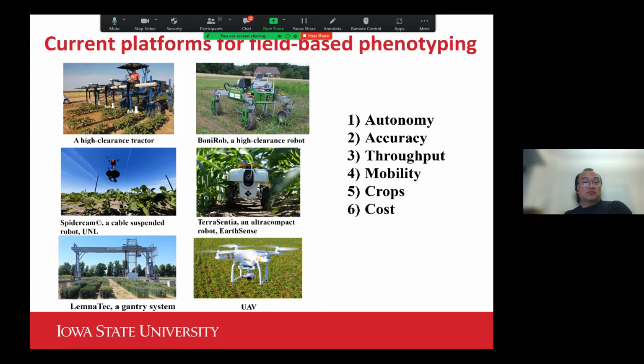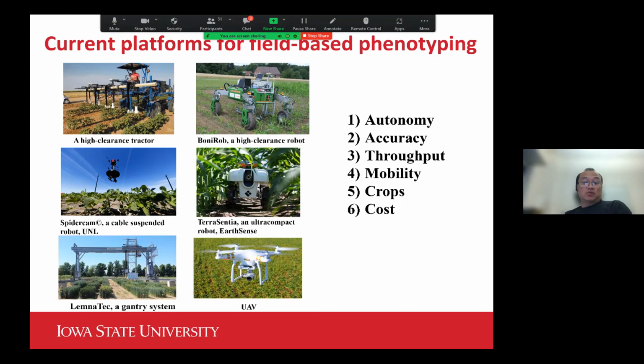We have more conventional high-clearance tractor-based systems, then some of the more delicate field robots, and then more intimidating, more powerful gantry-type systems, which can carry a much more advanced sensor suite.